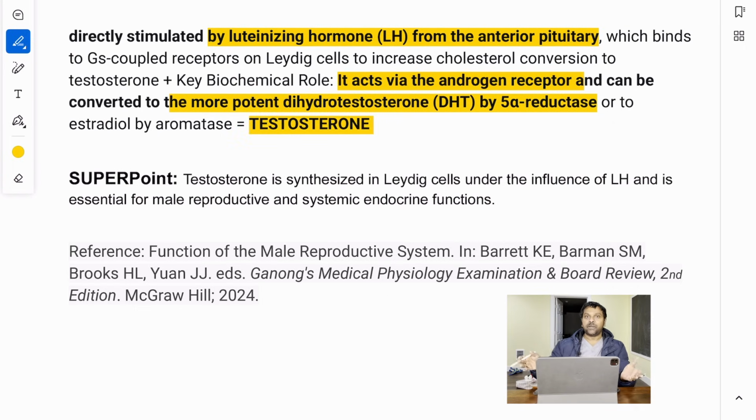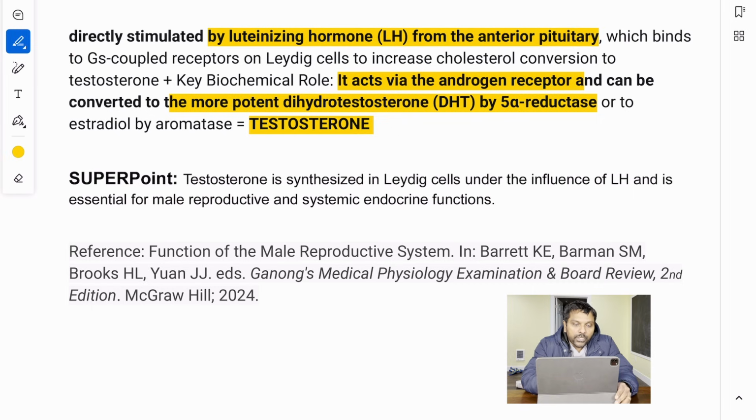So those are the keywords. When you see this is produced by Leydig cells, located between the seminiferous tubules, this is the primary androgenic hormone, this is responsible for the development of secondary sexual characteristics, you know they are talking about testosterone.